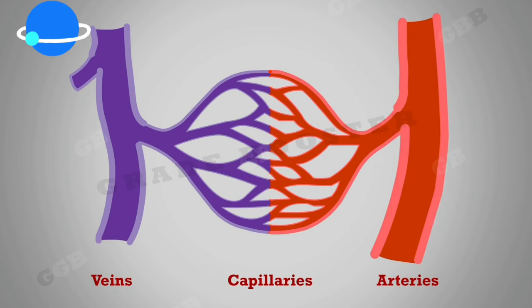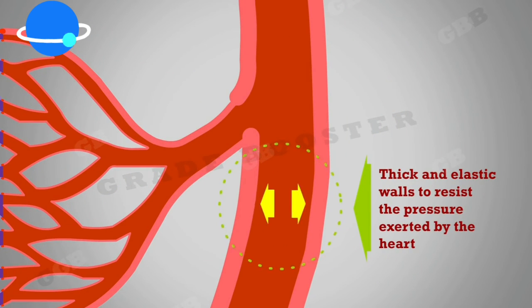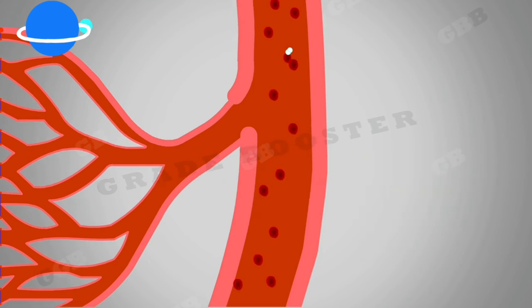The blood vessels present in our body are veins, capillaries, and arteries. Arteries are the vessels that have thick and elastic walls to resist the pressure exerted by the heart. They carry the oxygenated blood from the heart to various parts of the body.